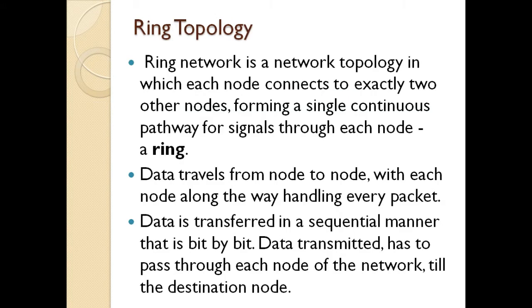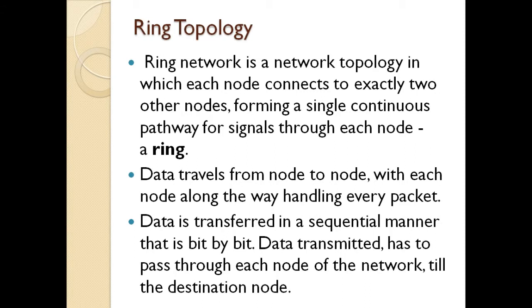Then second one, ring topology. This is the ring topology. In this, it forms a single continuous pathway. That means data can travel from one node to another node. The data is transmitted and passed through each and every node. The ring topology is mainly used to connect in some companies or colleges also, because it's nothing but a point-to-point network. It can travel from one node to another node, then another node, then another node.